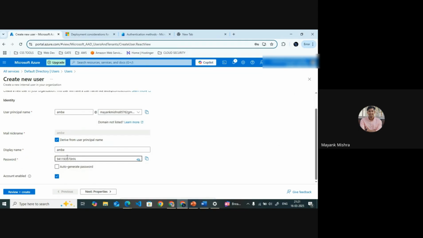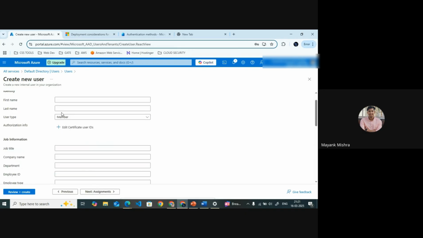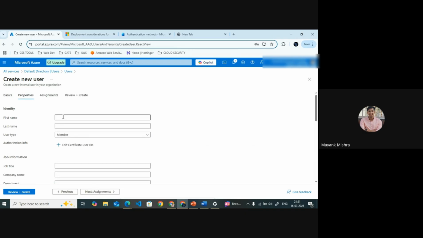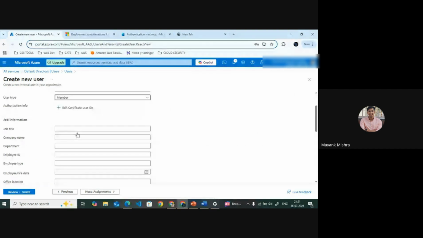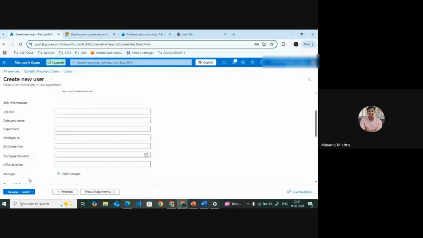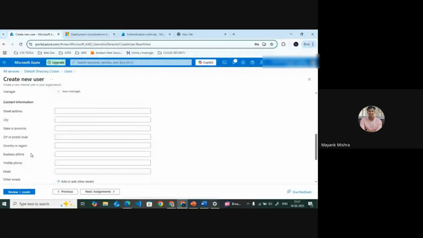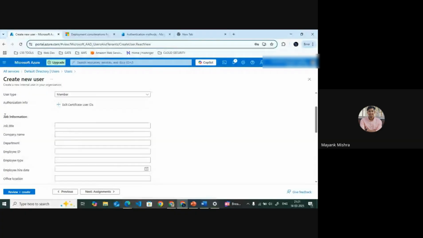There I put some number, a random number, and two digits. Now there are some properties we can set here. We can set the identity, first name, last name. The user type is either a member or a guest. A guest can only see everything but can't do anything. And the job information, I don't want to add these things.